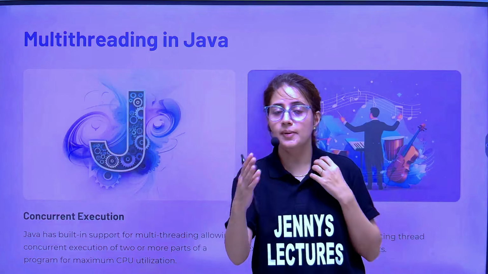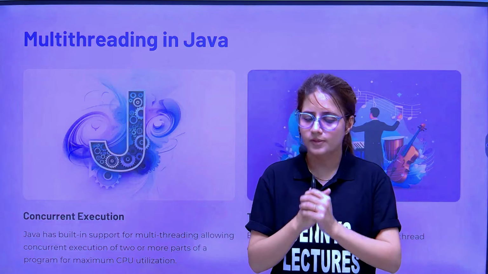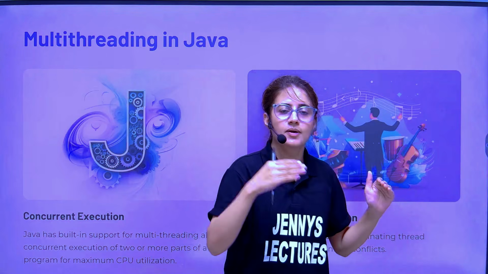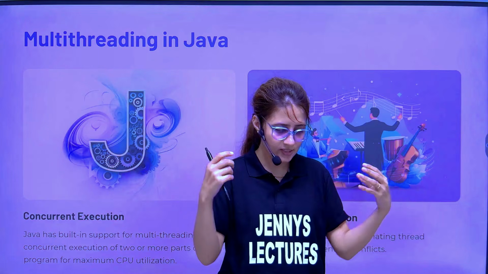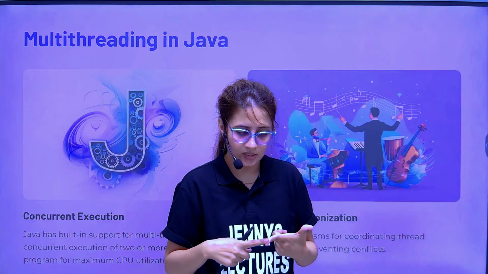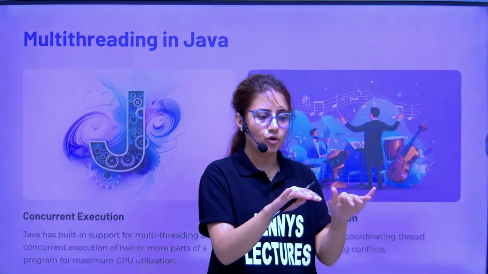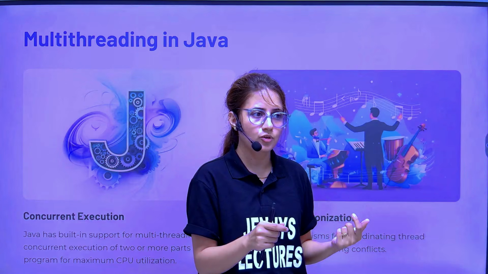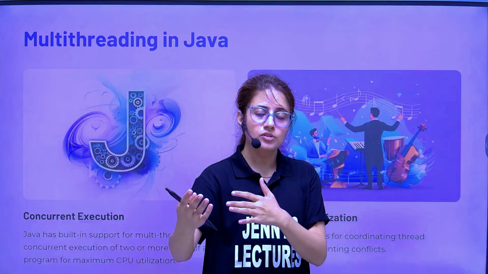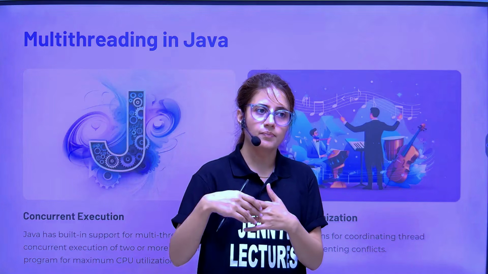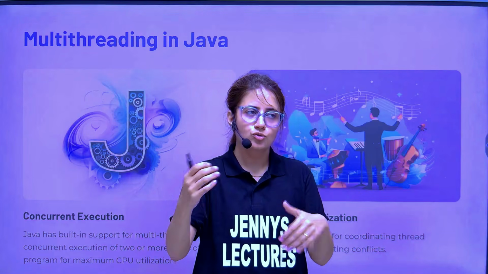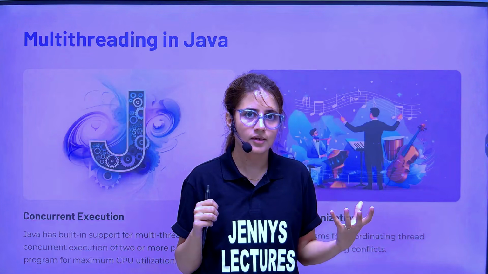So multi-threading is inbuilt in Java. Multi-threading, multi-processing, multi-tasking, multi-programming, these are different concepts, but these concepts come in operating systems, so we'll not go too deep. Two things I'll tell you. Multitasking: when you are working on your laptop, maybe you are typing something in a Word document, and in the background you are also listening to music, or something is being downloaded in your web browser. Two to three tasks are there. So this is kind of multitasking, right?